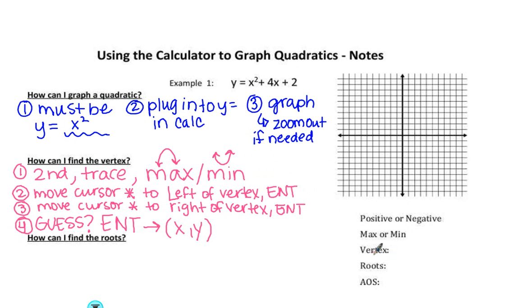Alright, so I'm going to fill that in right over here. I got -2, -2. We did decide that this was positive and I had a minimum, so I'm going to go ahead and graph that first: -2, -2. Now remember, this is also related to your axis of symmetry. The x value from my vertex is going to be my axis of symmetry. So I'm going to go ahead and draw it in there as well. It likes to be a dashed line. Alright, and so that's how we find the vertex.